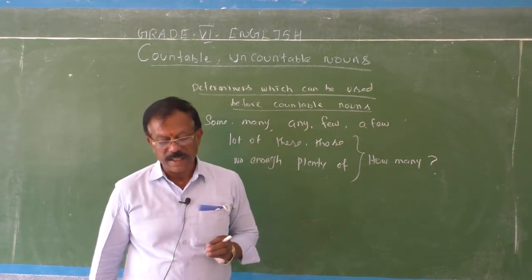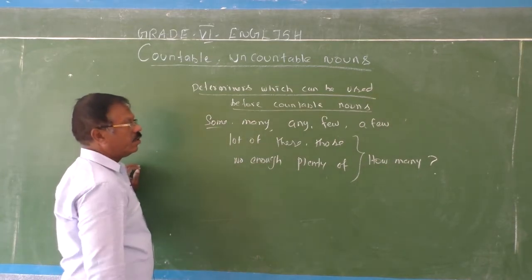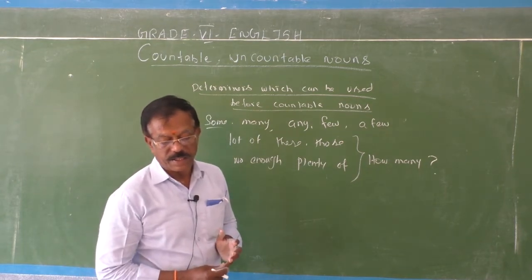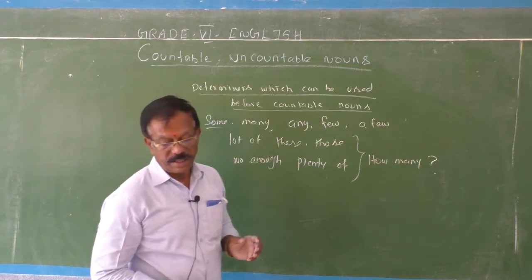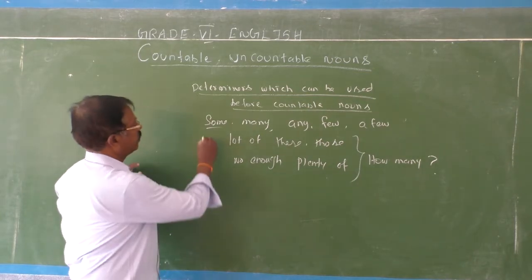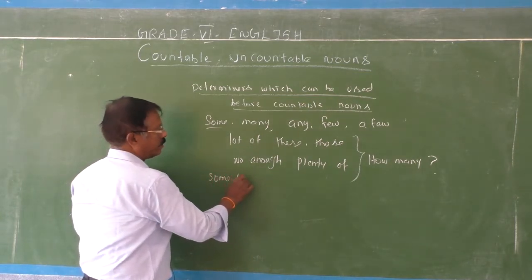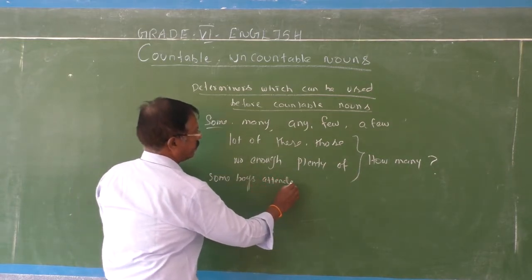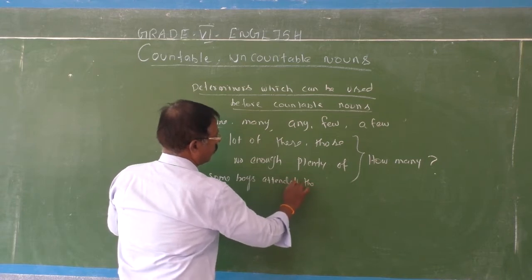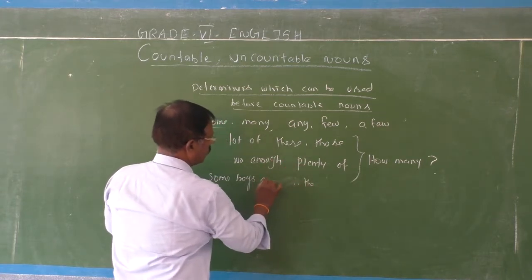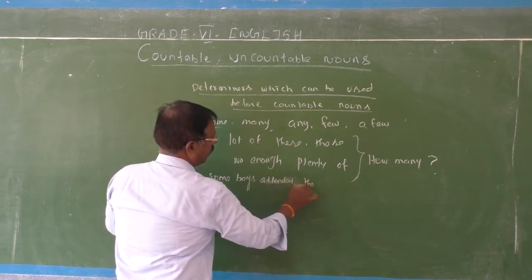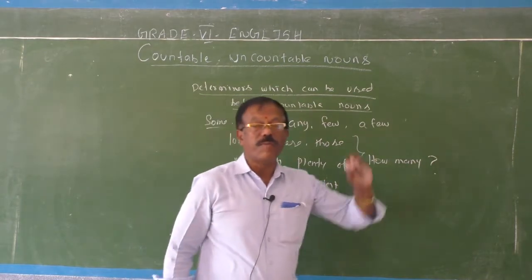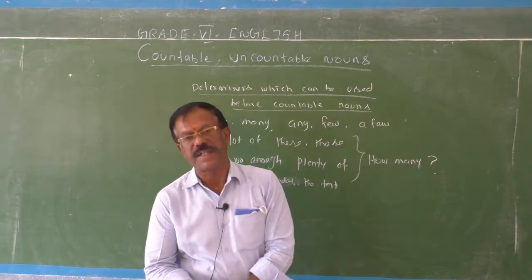I will give you sentences using these determiners. See, some boys attended the test. How many boys attended the test? Some boys attended the test.